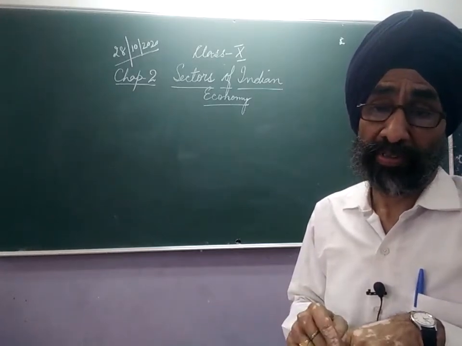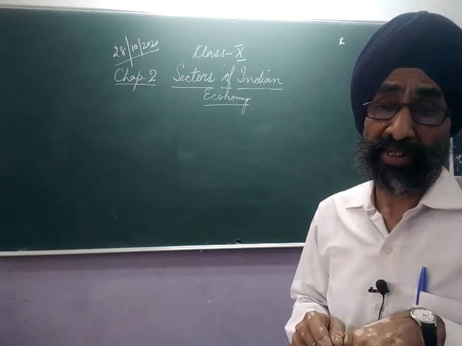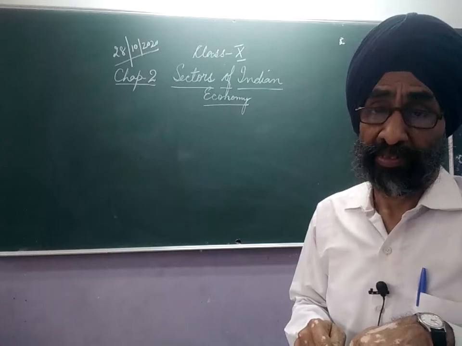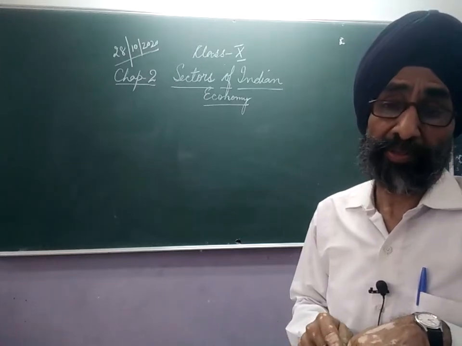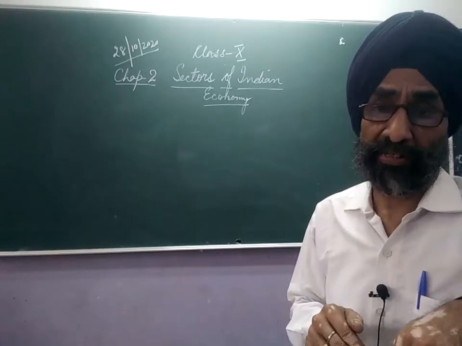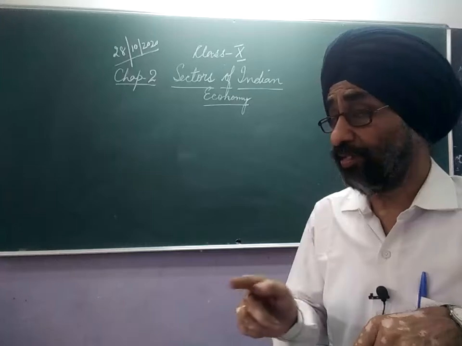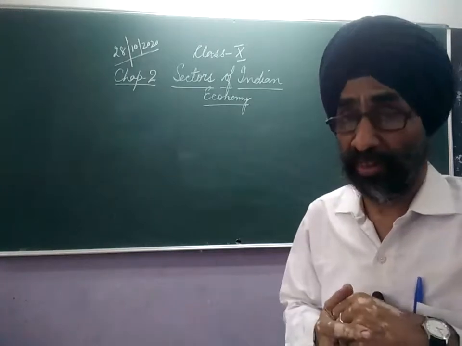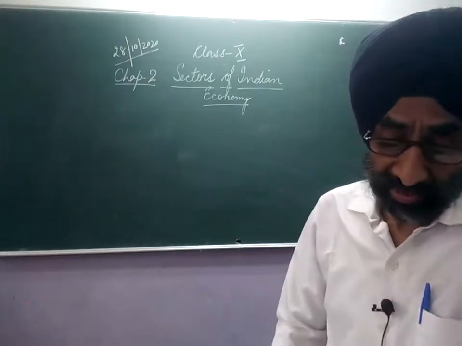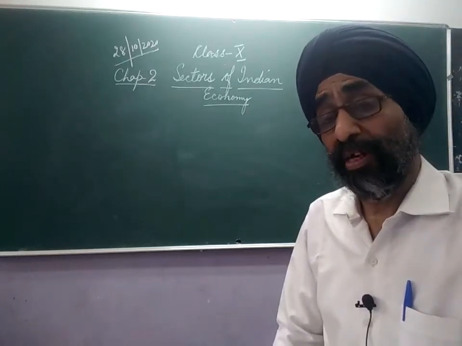More output, more production in agriculture, but it is not like that. It is totally opposite. More people are engaged, but lesser output is there. A smaller share of the population is in the secondary and tertiary sector, but more output is there. Clear? That is called underemployment.